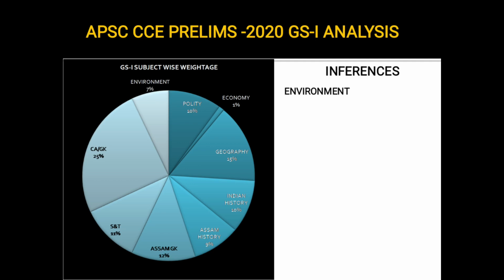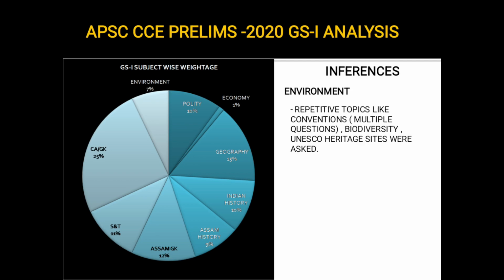Okay. Next important subject is the environment. Again from environment there were repeated topics like the conventions, like there was a question regarding the Cartagena Protocol, Nagoya Protocol. So there were multiple questions from environmental conventions. So it is always advisable for an aspirant to prepare a note on all the important environmental conventions and protocols that have been recorded till now in history.